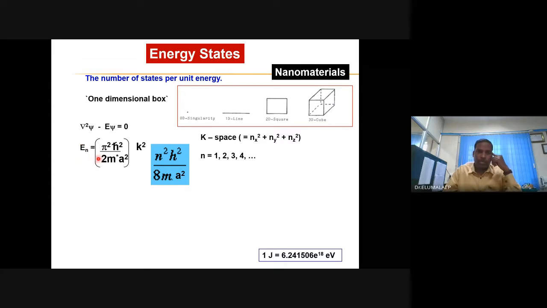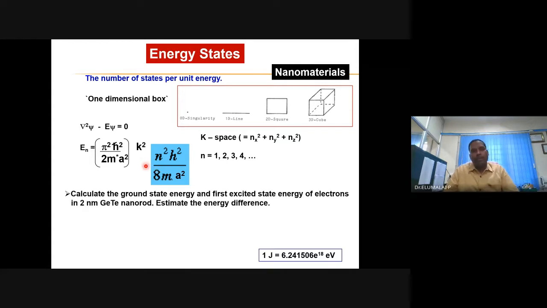It is possible to estimate the energy of these states using this equation. So take down and try to estimate: calculate the ground state energy and the first excited state energy of electrons in a 2 nanometer germanium telluride nanorod, and go on to estimate the energy difference. That will give the band gap.